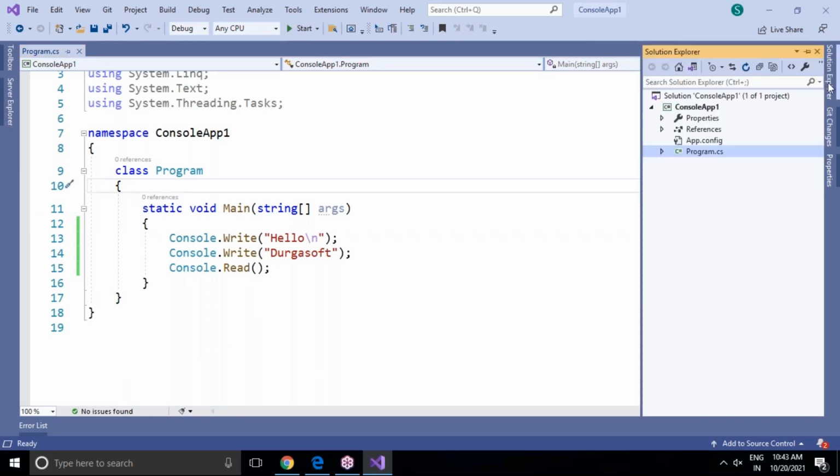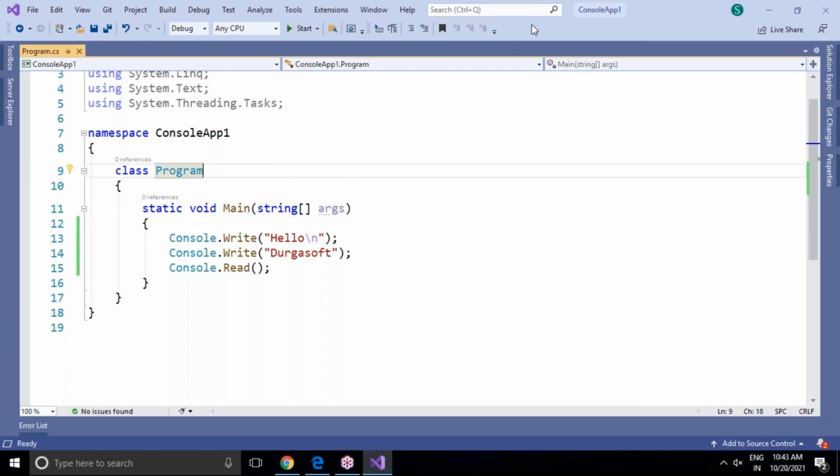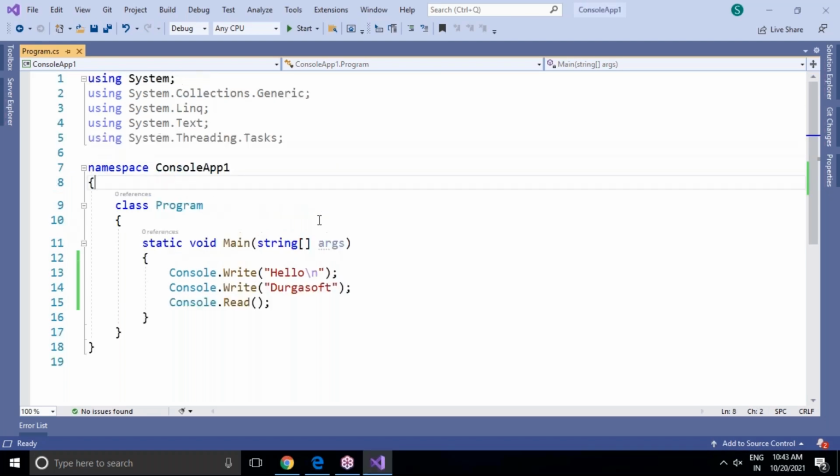But only one program I have added. So now you can see in my console application, only one program is there. That is the default program, Program.cs. If you want to add one more program, one more class, every program is a class. If you want to add one more class, how to add it, I will tell you. But before that, observe here. As I said, Console is actually a class.